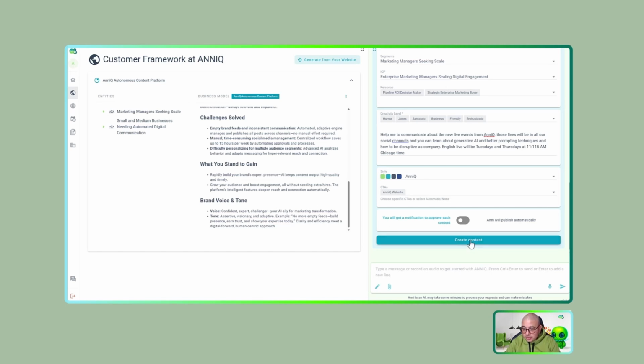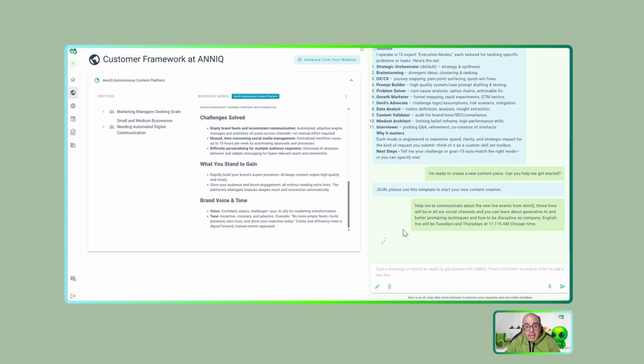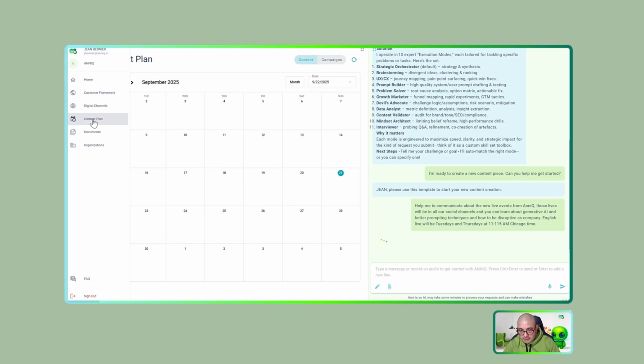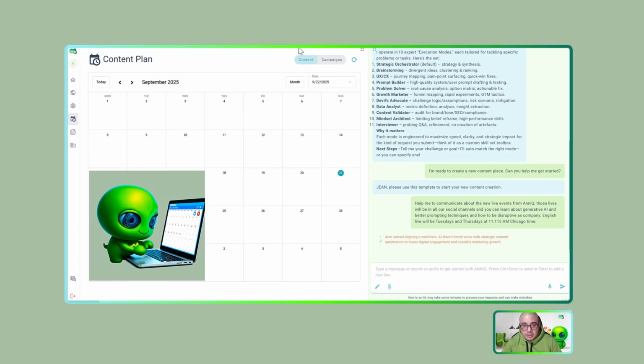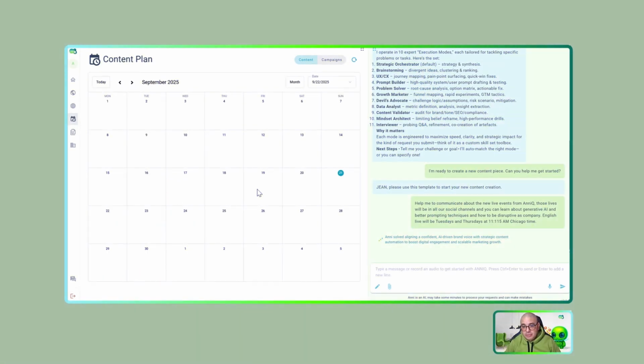So I only need to click here, create content, and Anni will start creating content for me. We need to wait a few minutes to get that content. But while we wait, we can check this new section. This is the content plan, and Anni will show us here the content plan that we have. As this is the first content that we are creating, well, we have it empty. Remember, this is a fresh account that we created.